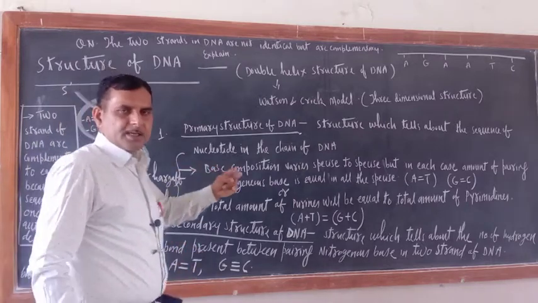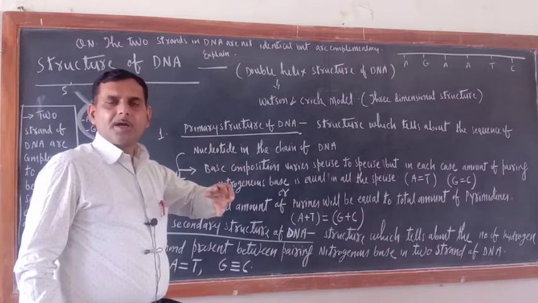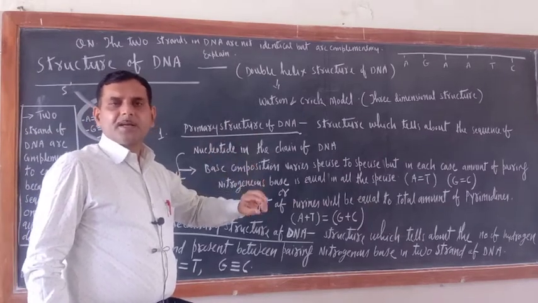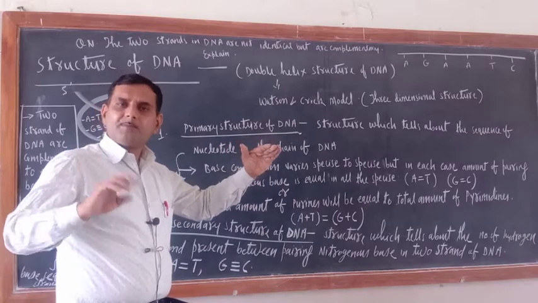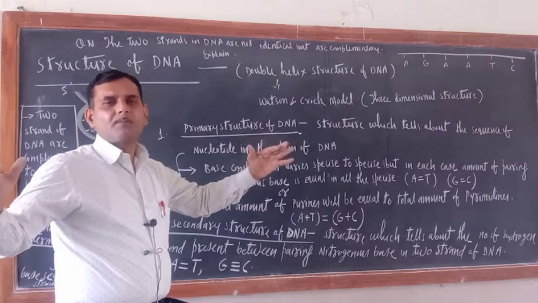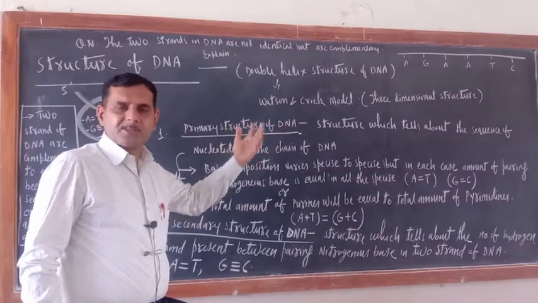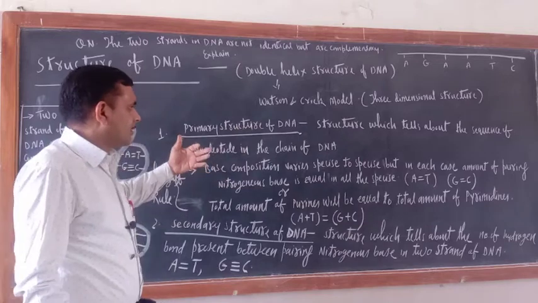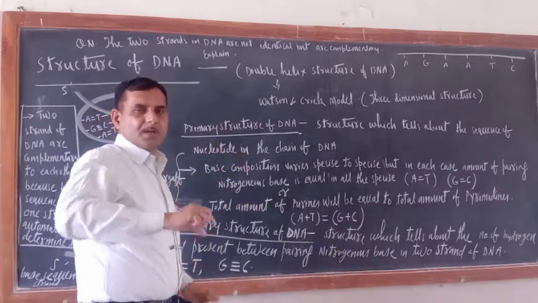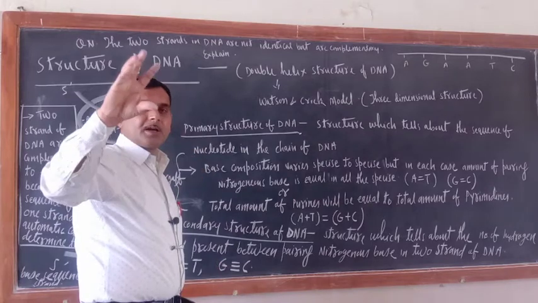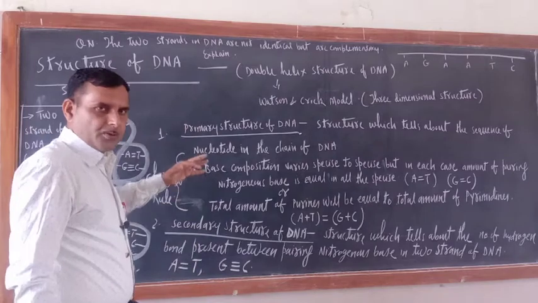The phosphodiester bond exists between the 3 number carbon atom of one sugar and the 5 number carbon atom of the other sugar. So 3 to 5, and yesterday I told you how nucleotides are held together in a chain. I hope you understood.